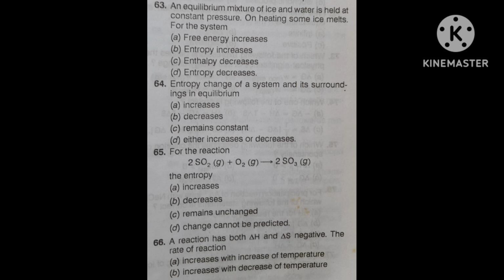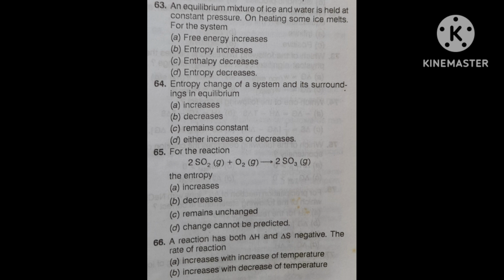They are becoming ordered. Less randomness, because it's coming back. In the opposite case, when 2SO3 breaks, it will give 2SO2 plus O2. That time entropy will increase. But in the reverse case, because from 2SO2 plus O2, 2SO3 is forming, there are fewer moles. From 3 moles, 2 moles are forming. Hence, this entropy will decrease. Always remember, when it is disturbed, entropy will increase. When it is not disturbed, it will come back.